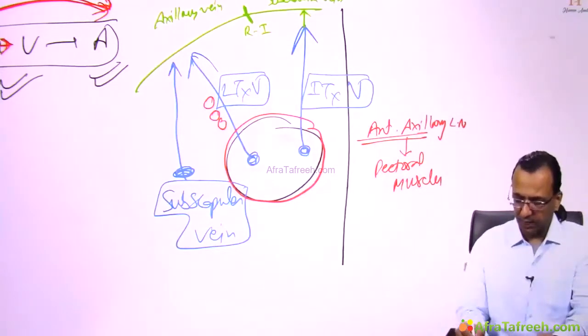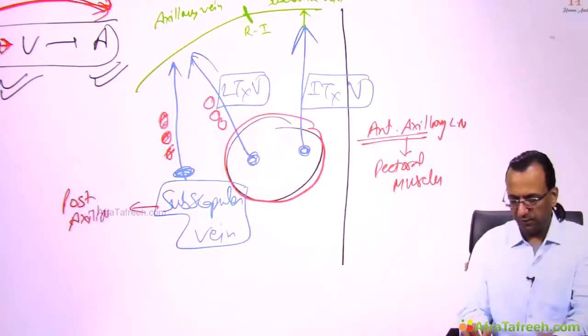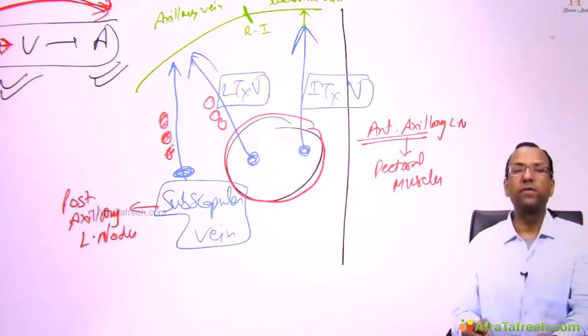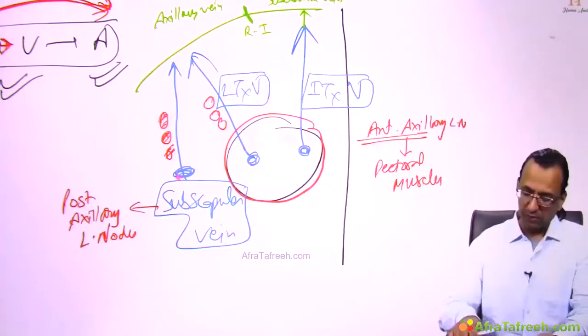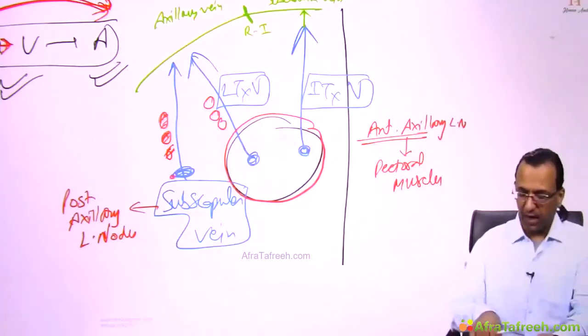And what about the subscapular vein? Which lymph node follows there? The lymph node following there is obviously the posterior axillary lymph node. Why would you say they are posterior axillary lymph nodes? Because they are on the posterior wall of the axilla. If you remember, the posterior wall of the axilla is formed by the subscapular muscle, and this is the subscapular vein, and this is the posterior axillary lymph node.